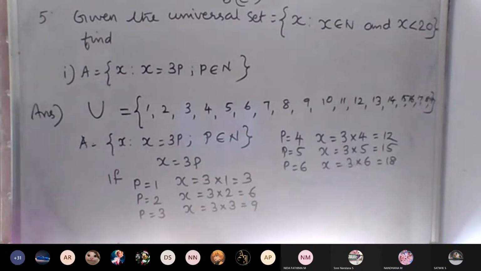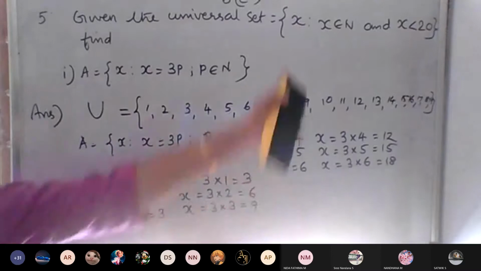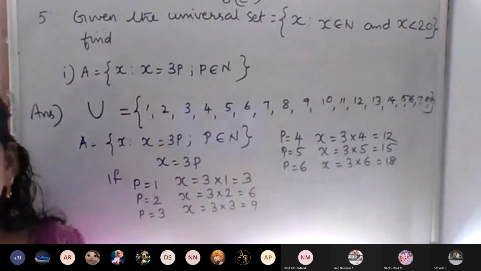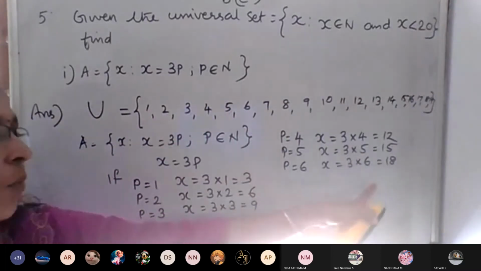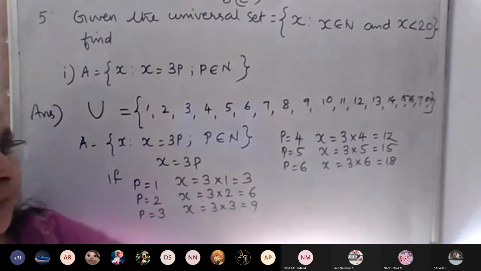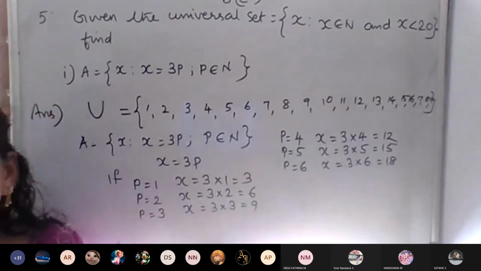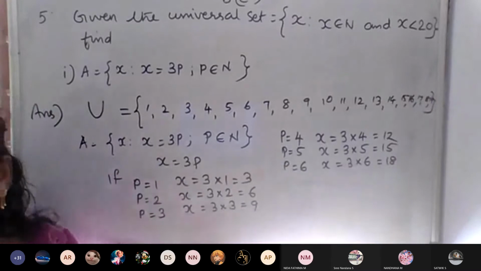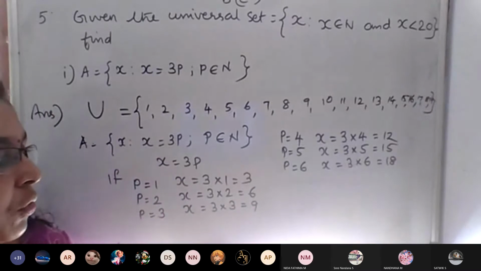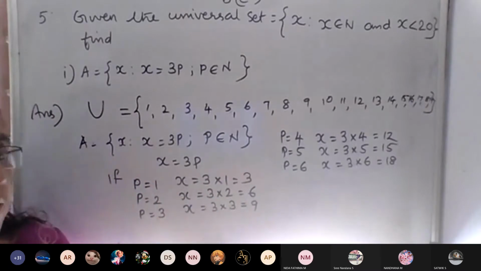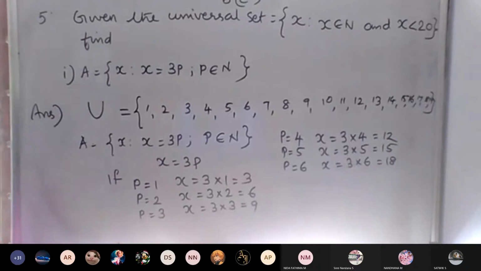We can't write because X is in the universal set, X less than 20. That means X is a universal set, X such that X is less than 20. So that value should be less than 20. That's why we wrote X is less than 20. That much only we have to take. So P is equal to 7 is not possible.